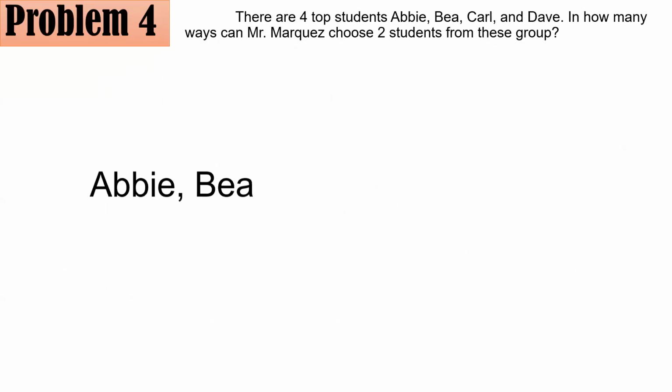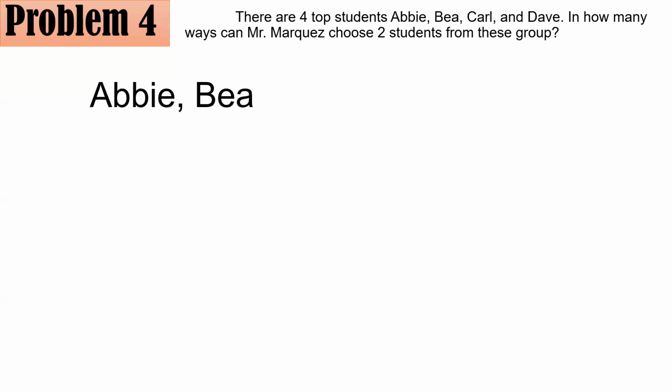First, let's have Abby and Bea. Take note, we'll just have two. So out of the four, we have to place there two. We have Abby and Bea. Take note, can I have Bea? Should I include Bea and Abby on the list?